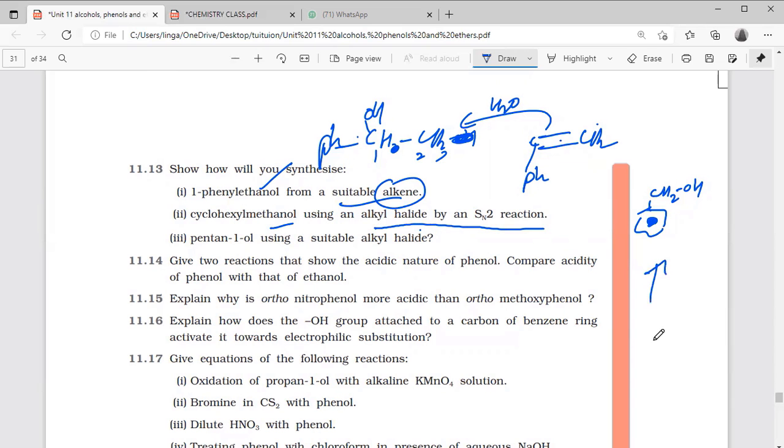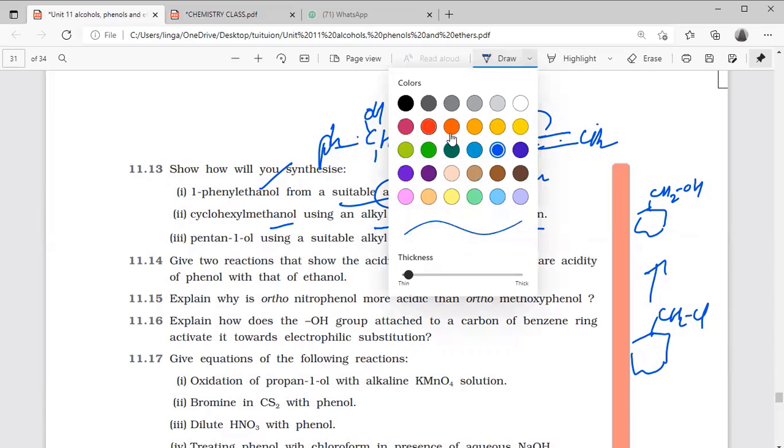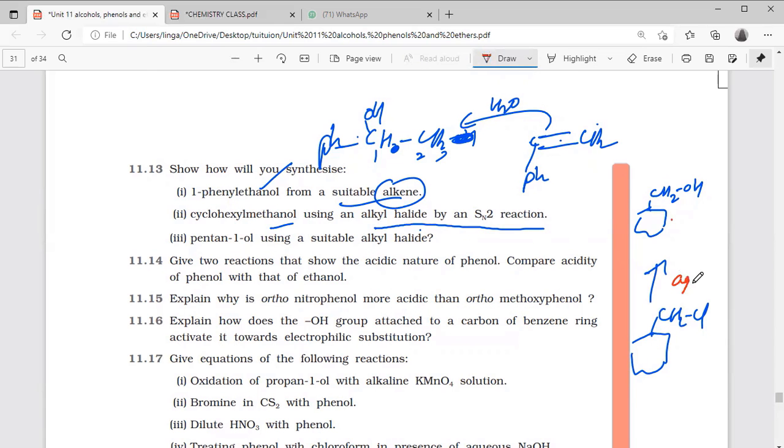Same compound you can take, CH2Cl. Now SN2 reaction. What is the SN2 reaction? Here the reagent is aqueous KOH. The chlorine is removed and OH is substituting. Pentan-1-ol using suitable alkyl halide, you can do all these.